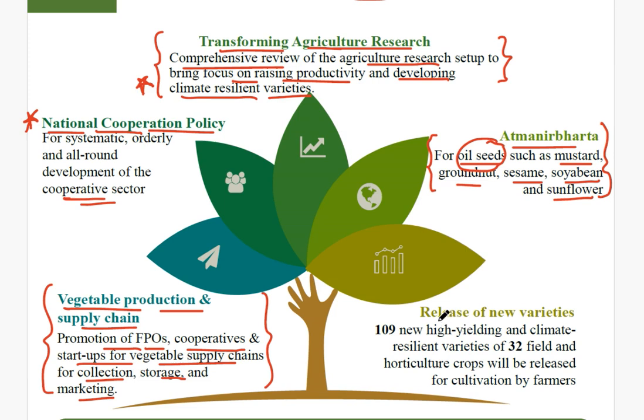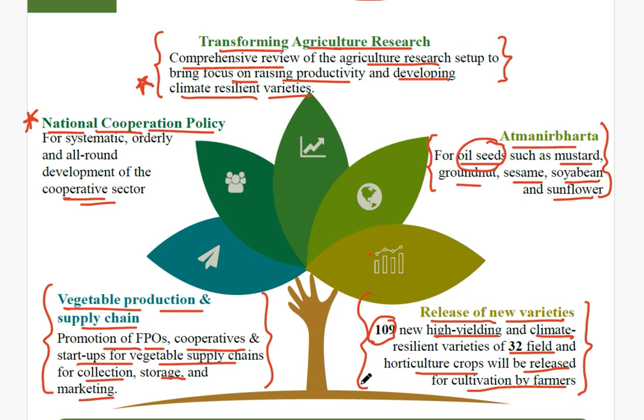And the last in the agriculture sector is the release of new varieties. As I already told you, research and development was going on and will continue for developing new climate resilient varieties. So at present 109 new HYVs, that is high yielding varieties and climate resilient varieties of 32 field and horticulture crops will be released for cultivation by farmers. Okay, so this is an important step to address the climate change.